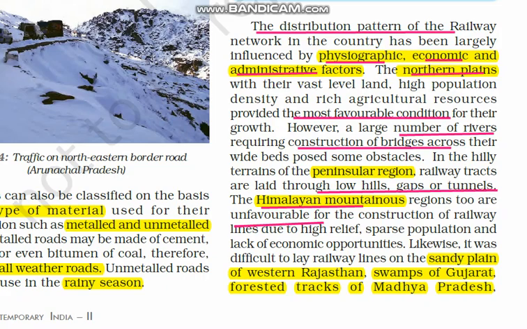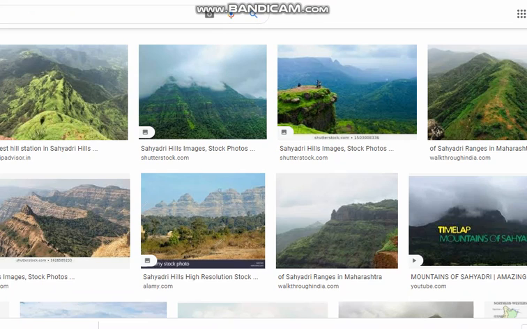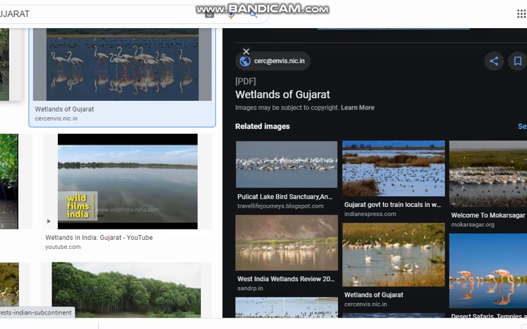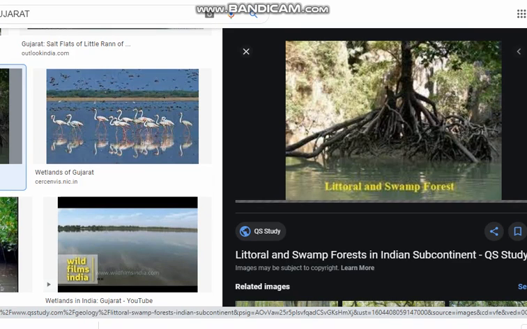I'll show you. Here you can have a look at the Sayadris, Western Ghats, hilly regions, where tracks either need to go through tunnels or gaps, between the gaps railway tracks need to be laid. And you can see these are the swamps, wetlands of Gujarat, very difficult for construction.